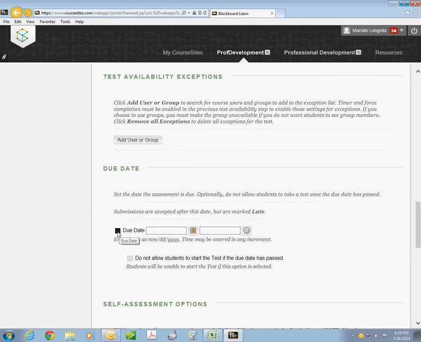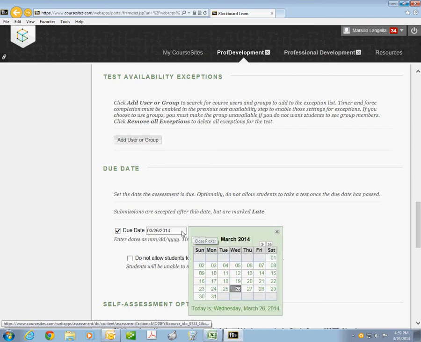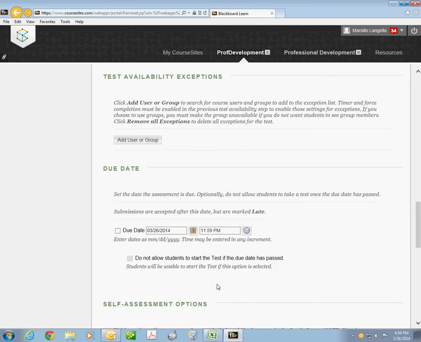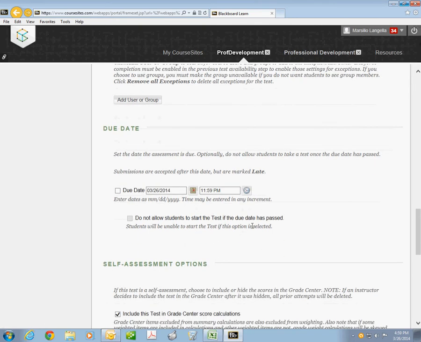And I'm going to click due date. I'm going to pick the due date to be by next Wednesday. If possible, we'll make the due date. We won't give it a due date, just in case. Do not allow students to take the test if the due date has passed.